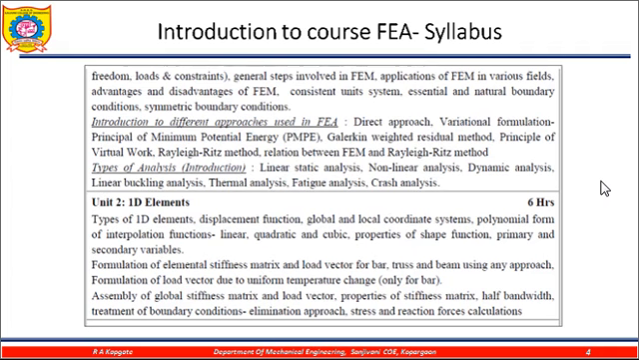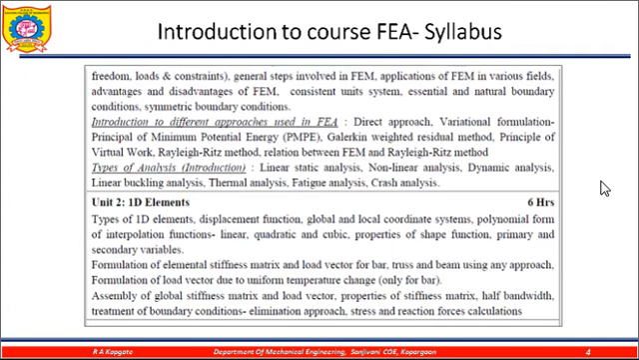Then the different types of polynomial forms of the interpolation functions. These are the linear, quadratic, or cubic. Then you need to study the properties of the shape functions. Similarly, you need to learn what is meant by the primary and the secondary variables in a finite element analysis.